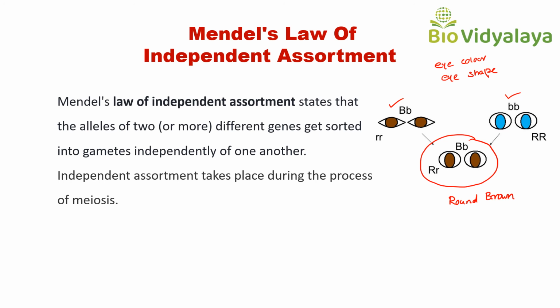That is due to independent assortment. This independent assortment takes place during meiosis 1. I think this is clear for you.